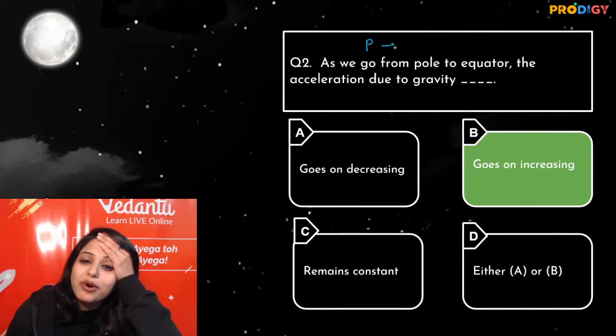As we go from pole to equator, the value of G decreases.